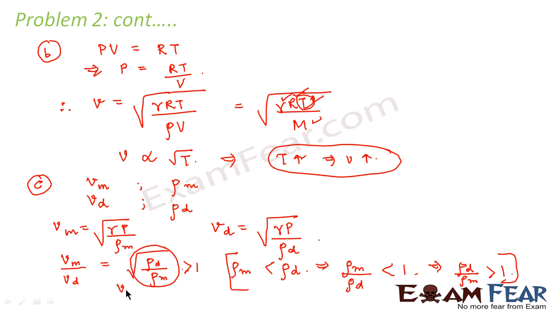So we can say that Vm is greater than Vd. That means velocity in moist air is greater than velocity in dry air. That means as the humidity increases, velocity of sound also increases. So this implies velocity increases as humidity increases. Perfect? Okay, so this is how we prove such small questions involving relationships.